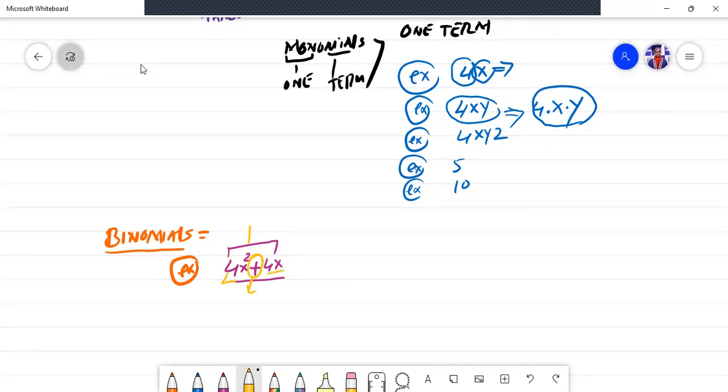So what we discussed earlier, in binomials you will find two terms. So this is the example of binomials. Bi means two, nomials means terms. So we have two terms given in this equation. Okay, easy.